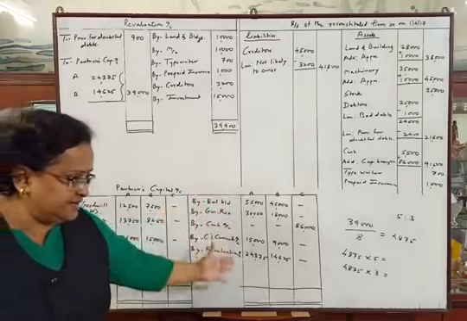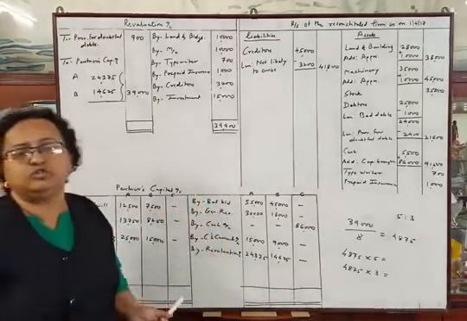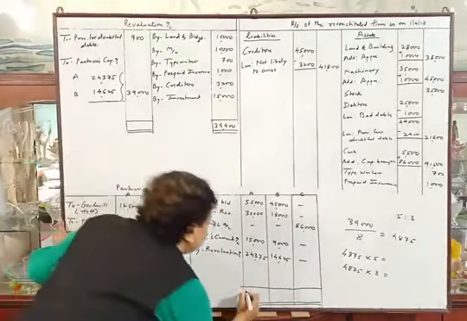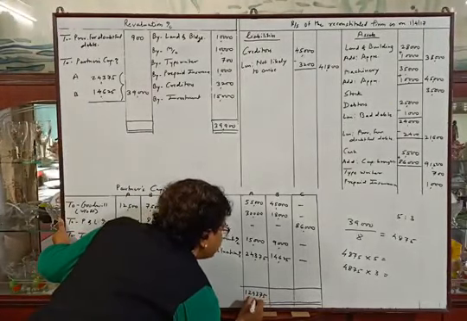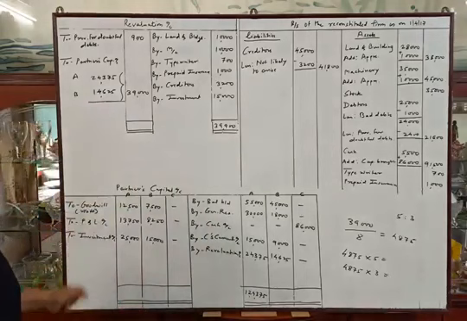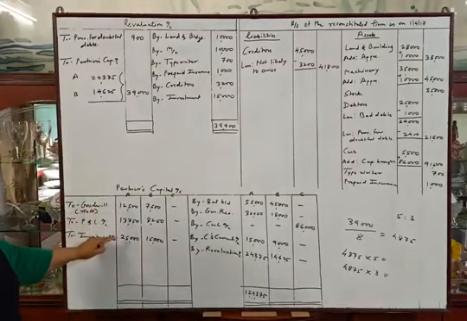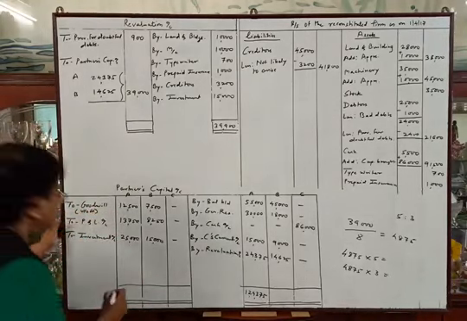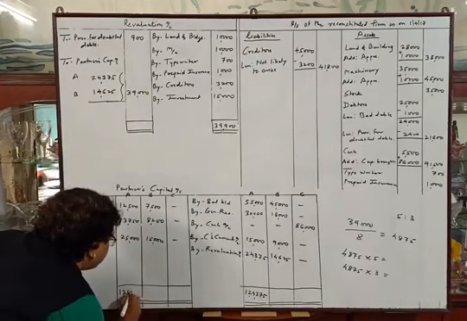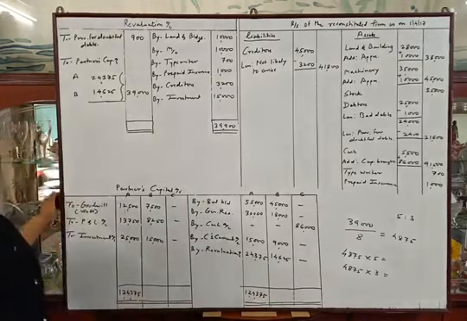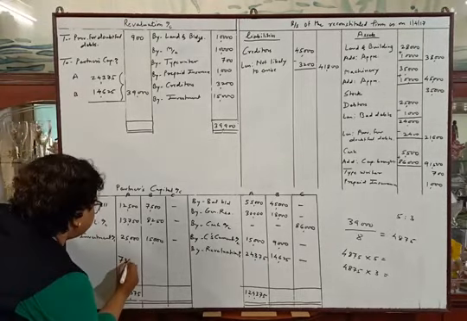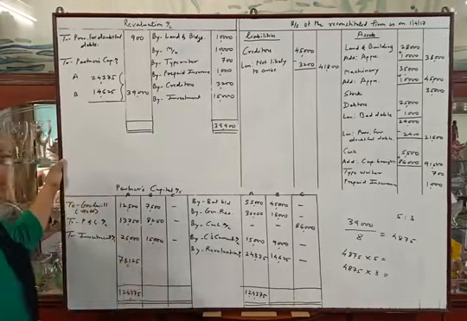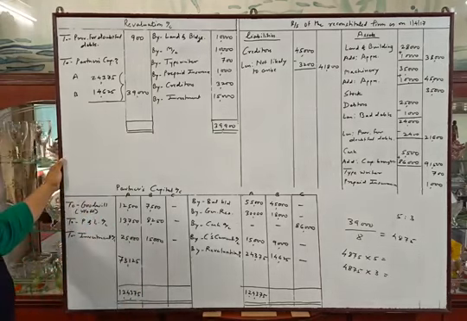Total of credit side is 1,24,375. And now we will deduct total of these amounts from 1,24,375. So the difference will be 73,125 of Mr. A.